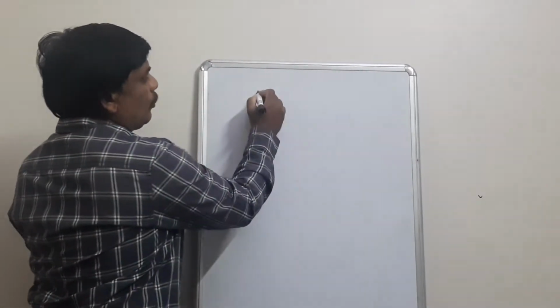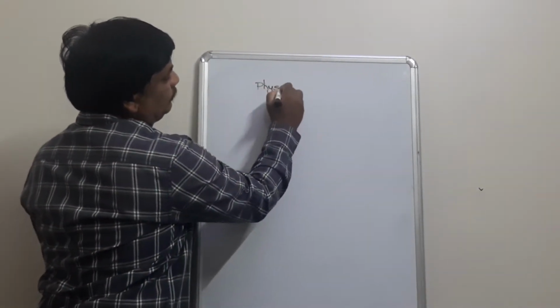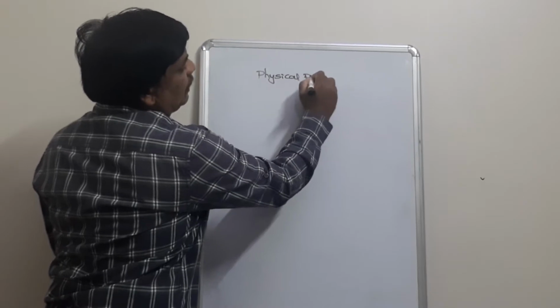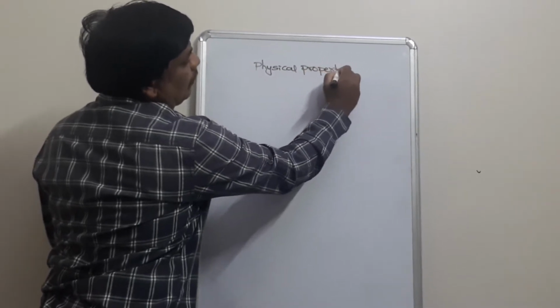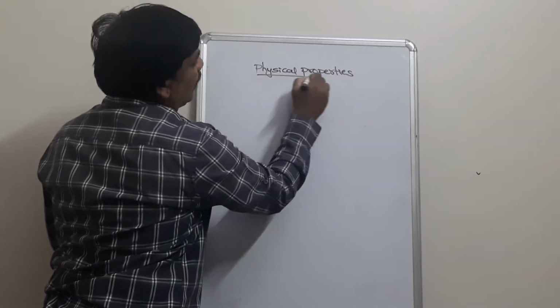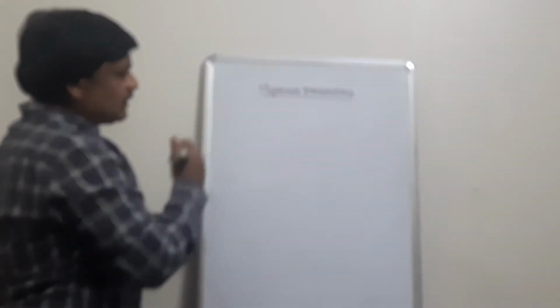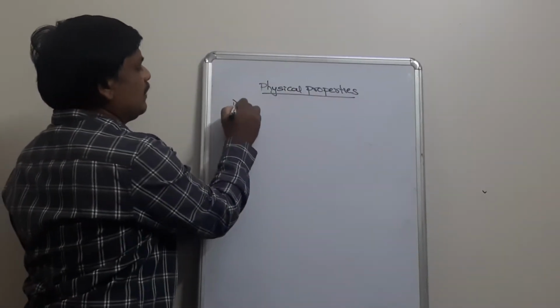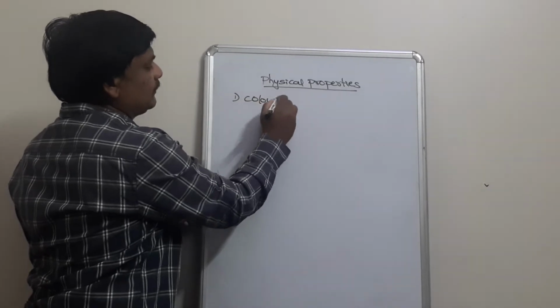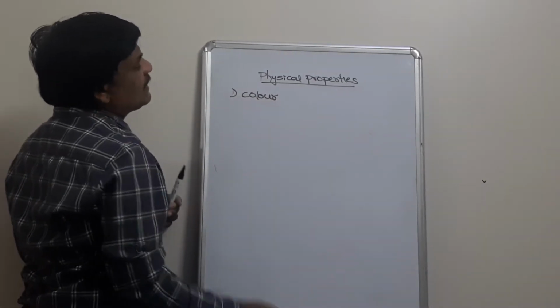In this class we will discuss the physical properties of alkyl halides. When we consider the physical properties, the first physical property is color.